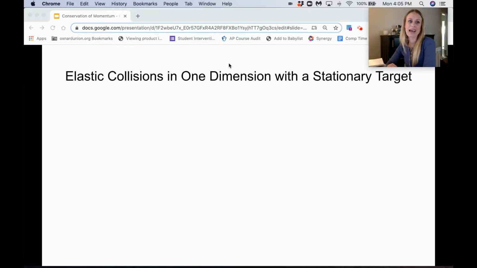So remember, when we have an elastic collision, both momentum and kinetic energy are conserved. Now, if we have a stationary target, we'll call the target M2, mass 2. That means that V initial 2 is 0, which is why that term disappeared on the left-hand side here. So we have the initial momentum of object 1 equal to the final momentum of object 1 plus the final momentum of object 2.